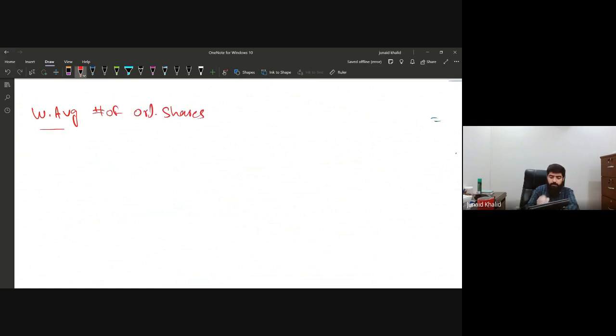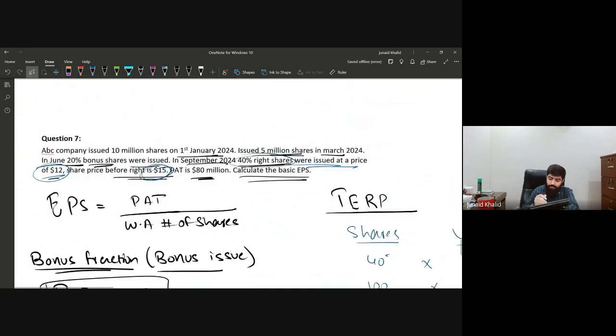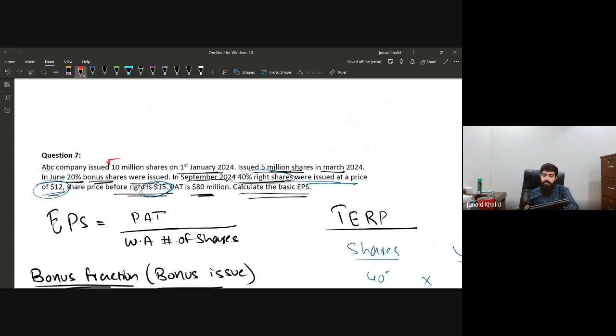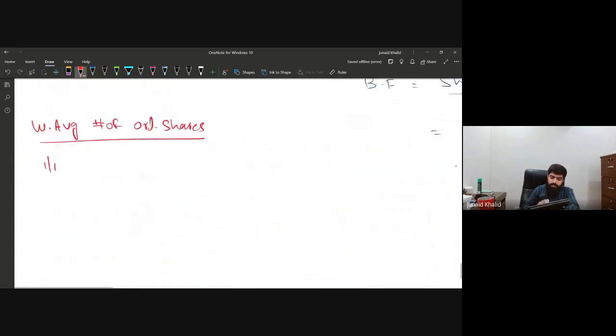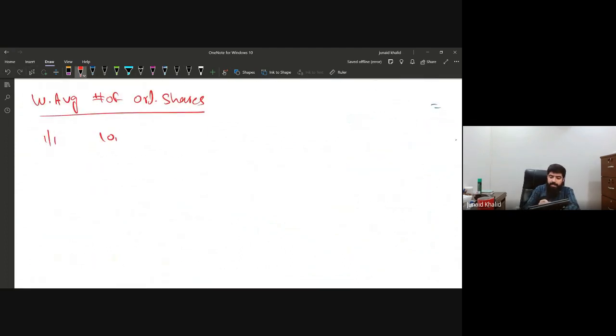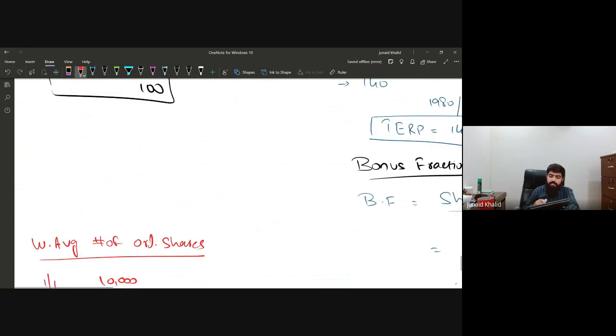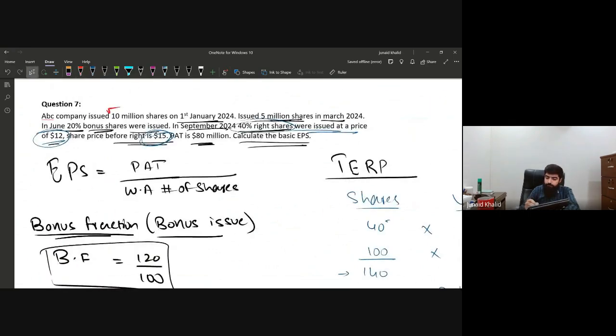Now, how are we going to calculate it? On 1st January, we were already having a number of shares in issue, that is 10 million. So 10,000 shares were already in issue. And let's see when the change has arisen. Yes, further shares were issued at the end of March,